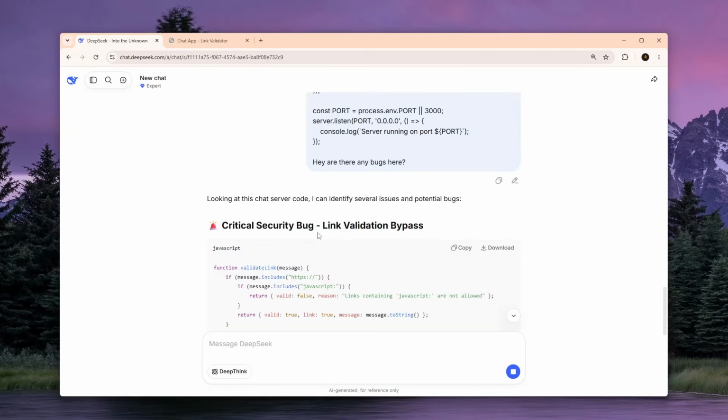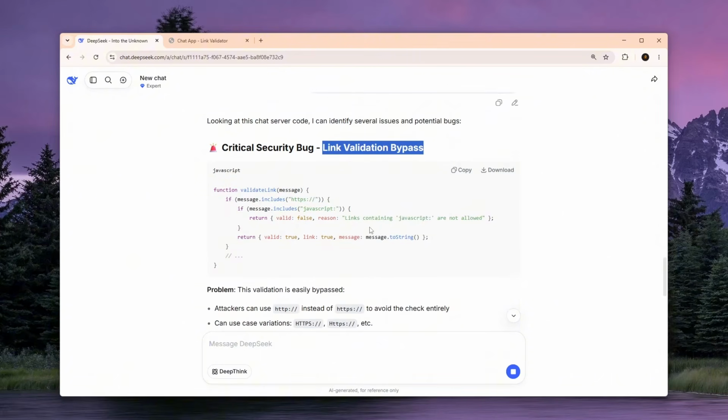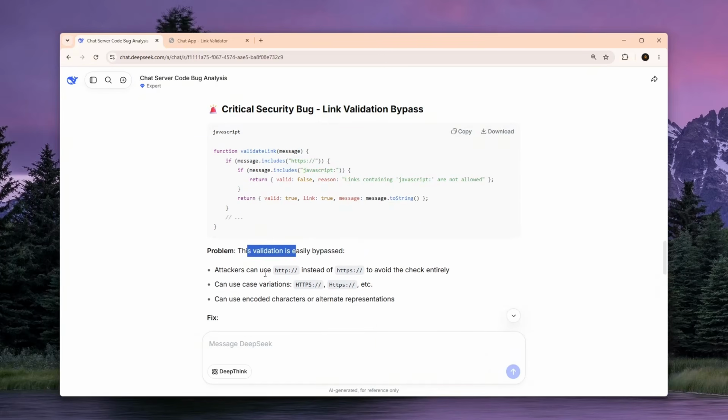So the critical security bug is link validation bypass. And let's actually listen to what he or she, I don't know, has to say. The problem is the validation is easily bypassed. Attackers can use HTTP instead of HTTPS to void the check entirely.